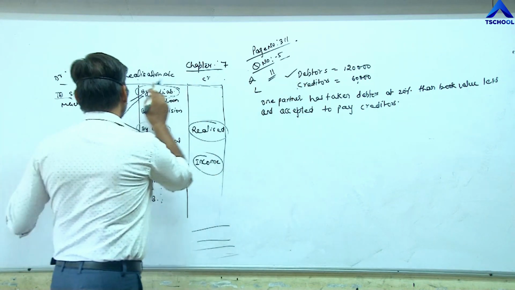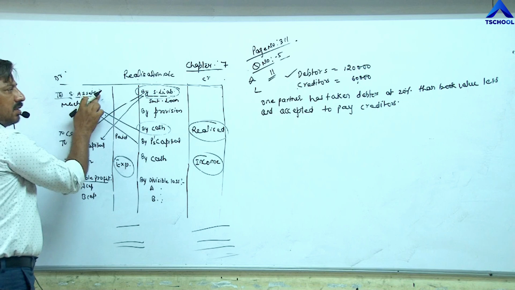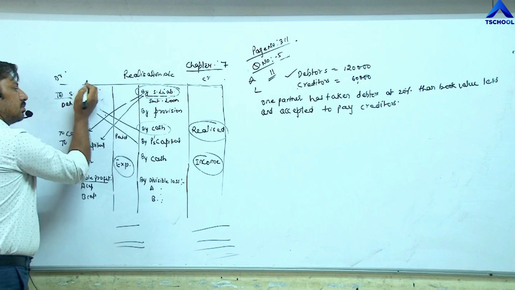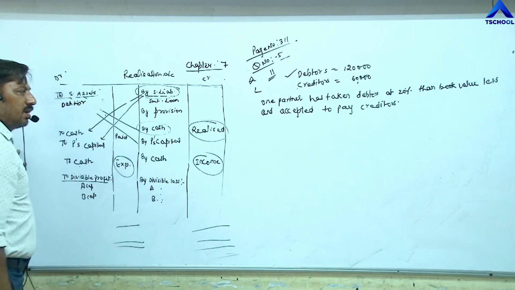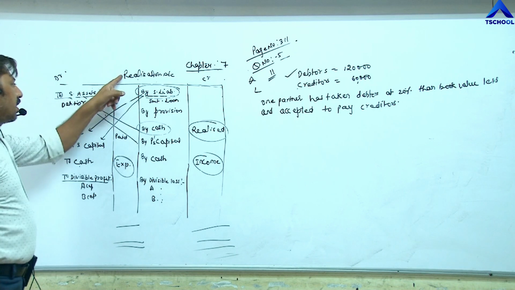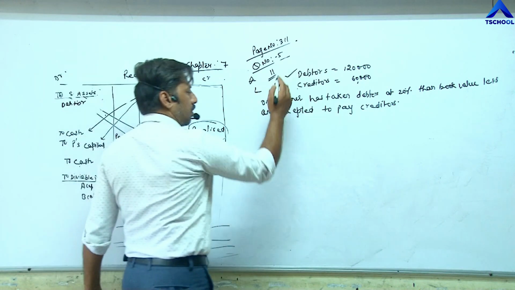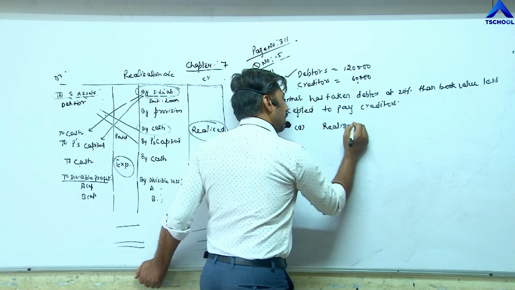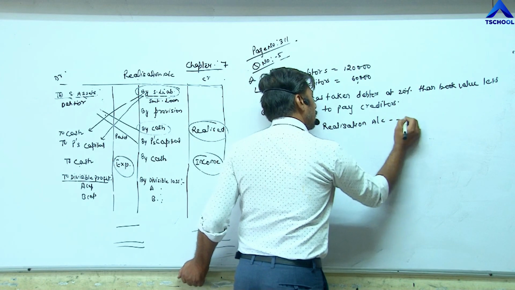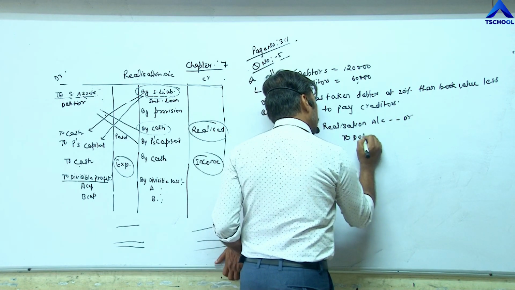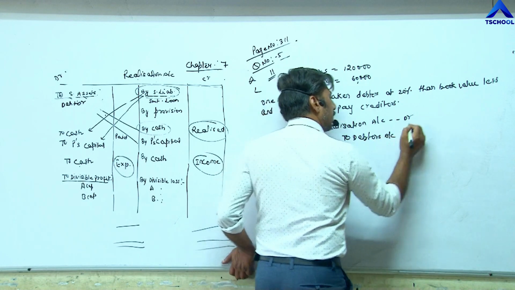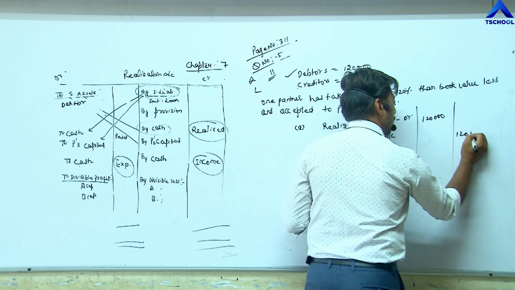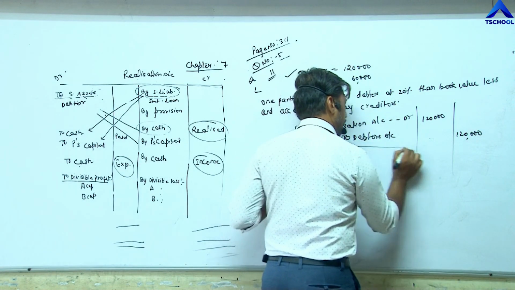So asset will be closed down this side, to sundry assets. So realization account debit to debtors account. Value is given, 1,20,000. Debit side 1,20,000. First part, A part completed.